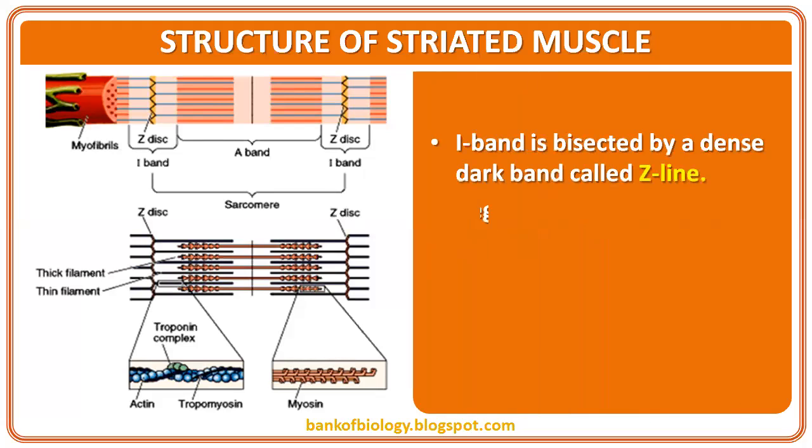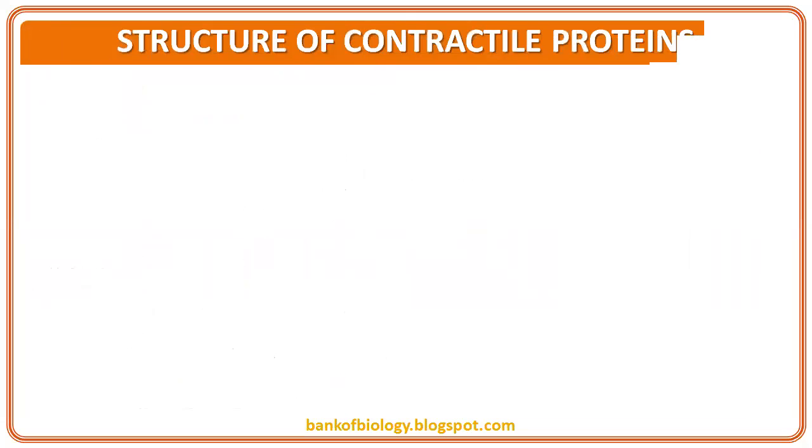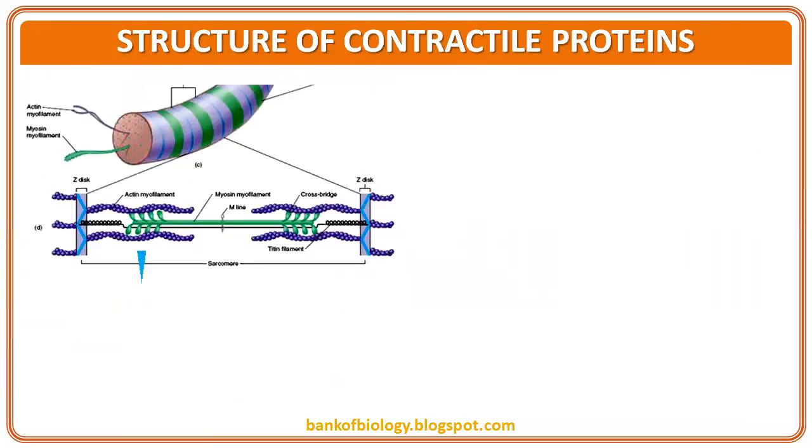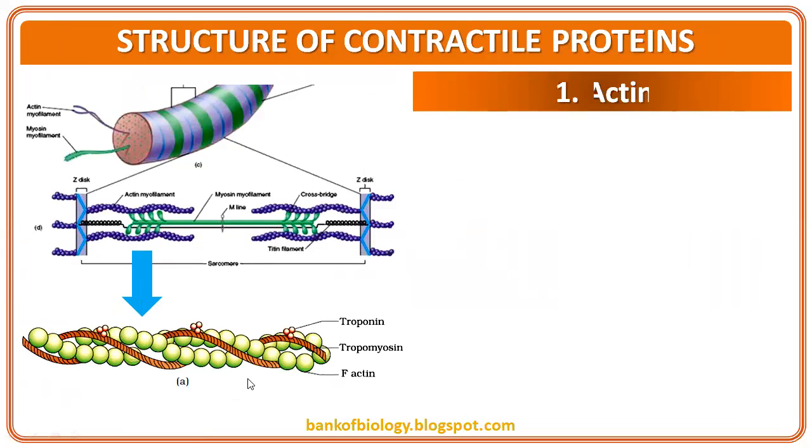Then the I band is bisected by a dense dark band called the Z line. The region between two successive Z lines is called a sarcomere. Sarcomeres are the structural and functional unit of a muscle. So that's why we are moving toward the sarcomere and the arrangement of that particular sarcomere. This is a text diagram actually. In NCERT you will find this kind of diagram.